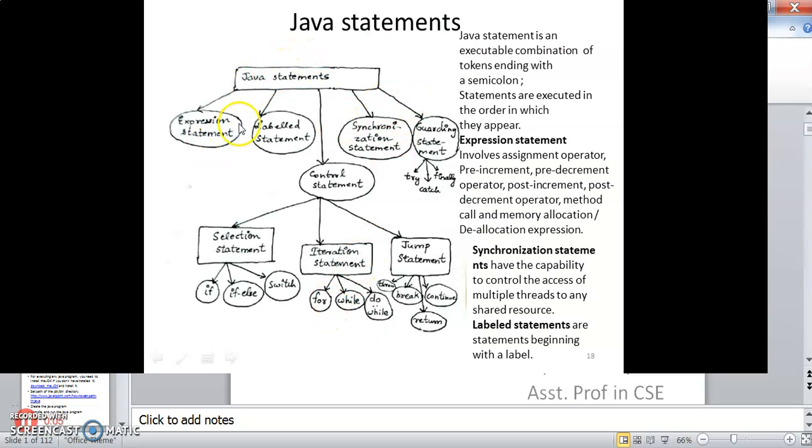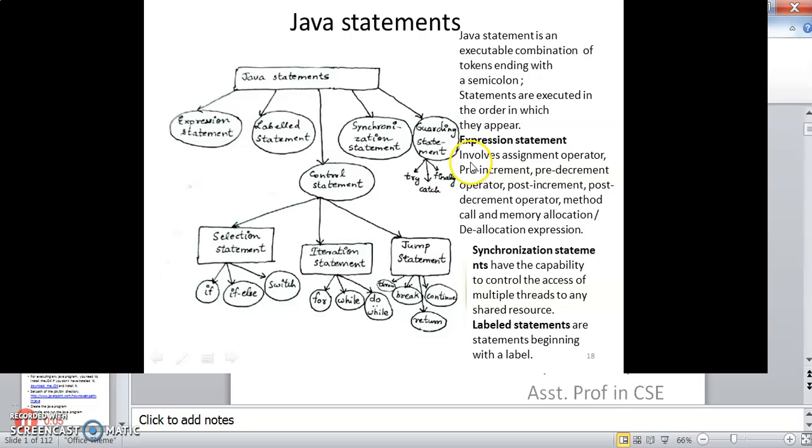The Java statements: different categories of statements are there. Expression statement and labeled statement. Expression statements involve pre-increment, post-increment, all kinds of operators. And the labeled statement is a statement beginning with a label. Control statements, as we know: selection statements are there, which are if-else and switch. Iteration statements: for, while, do-while. Jump statements: break, continue, return. And synchronization statements are statements which allow multiple threads to share a shared resource.